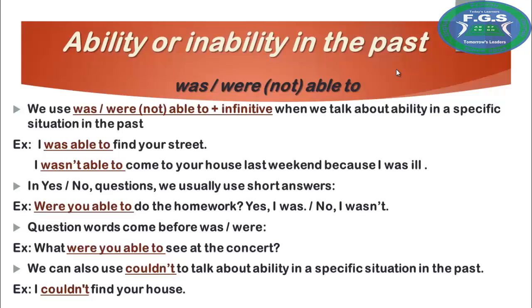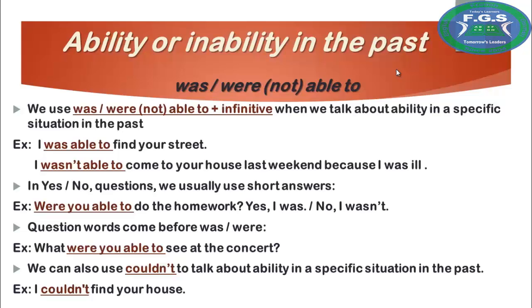Another phrase we use to express ability or inability in the past is was able to or were able to, and the negative form of it is wasn't able to or weren't able to. We use was, were, not able to plus the infinitive when we talk about ability in a specific situation in the past. So when we are talking about a particular situation in the past, we use was or were able to, or was or were not able to.